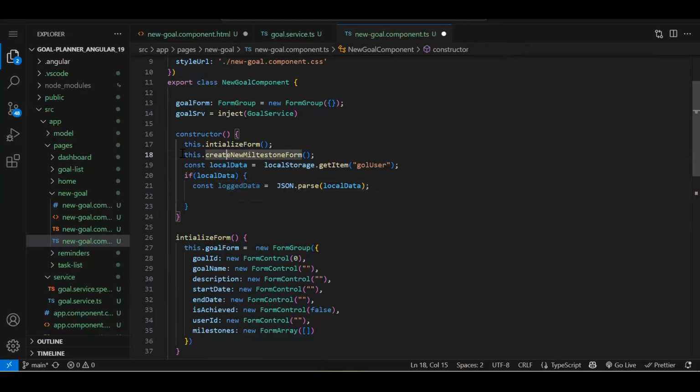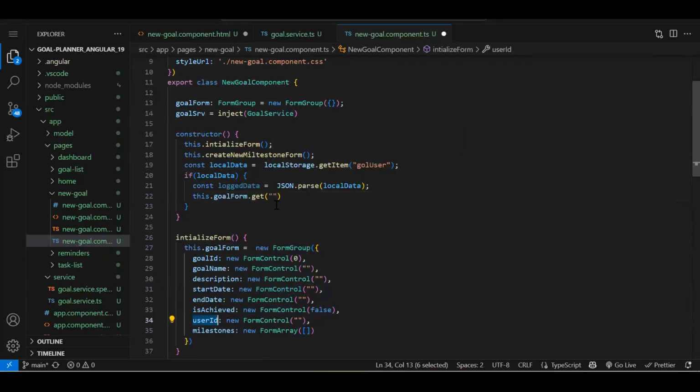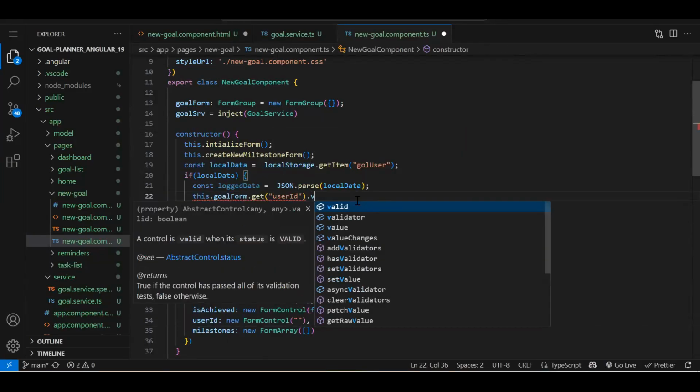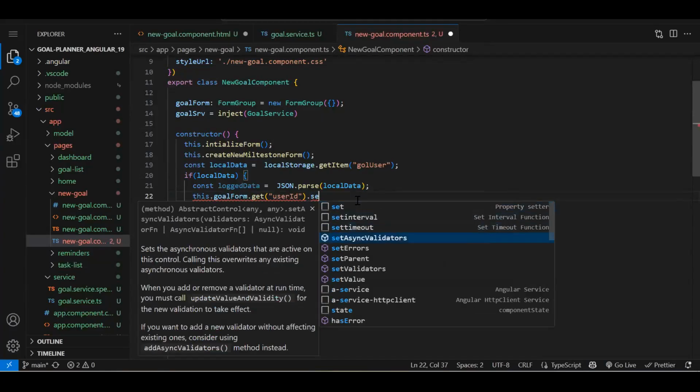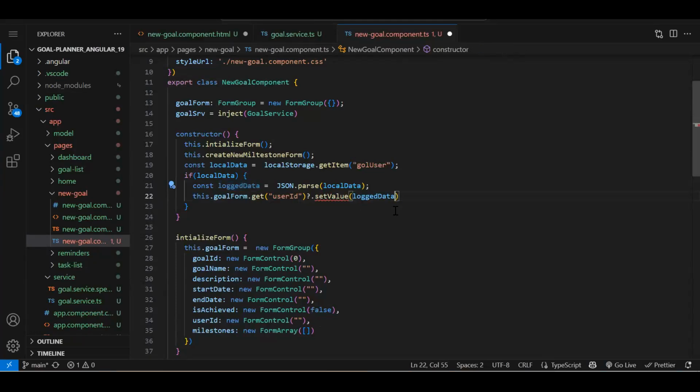Now over here, we would have created the form. So now this dot goalForm dot get, we have to get a particular control. Control name is userId, and we have to set a value to it. Dot setValue. And what value we have to pass? loggedData dot.